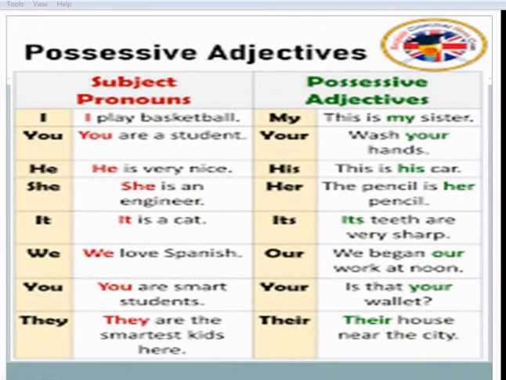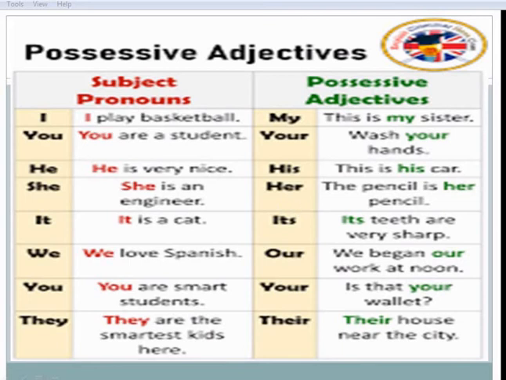So now we can see the possessive adjectives. Subject pronouns and possessive adjectives. Here I changes into my. I play basketball. This is my sister. So my is the possessive adjective. You, your. He, his. She, her.